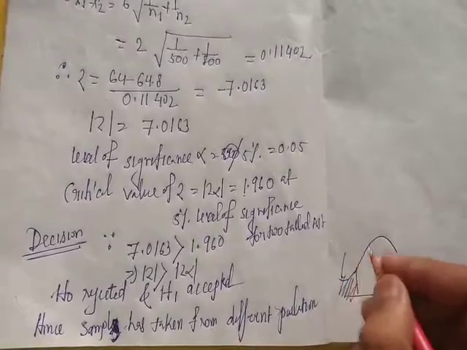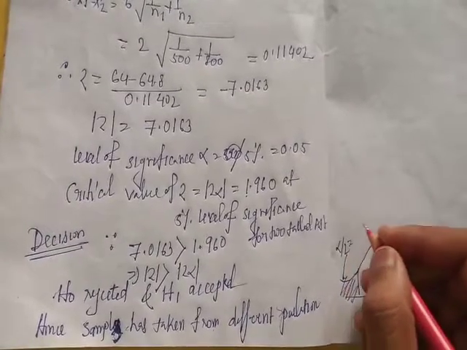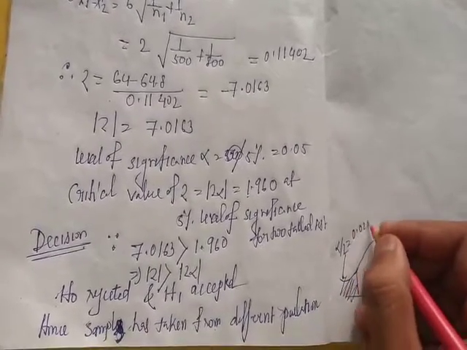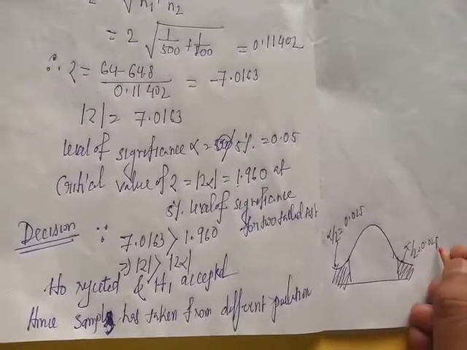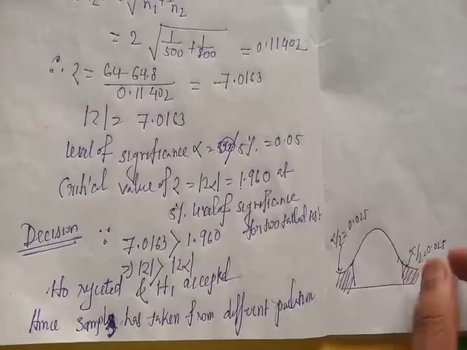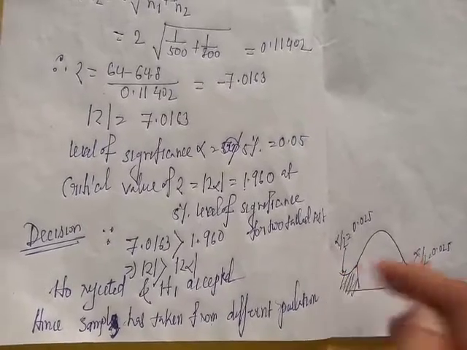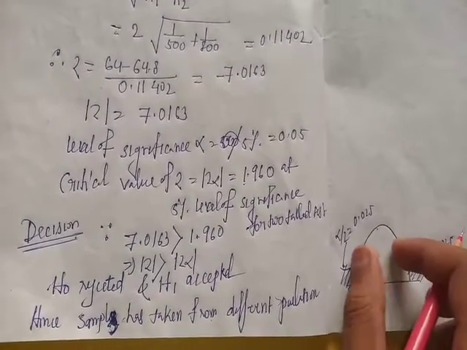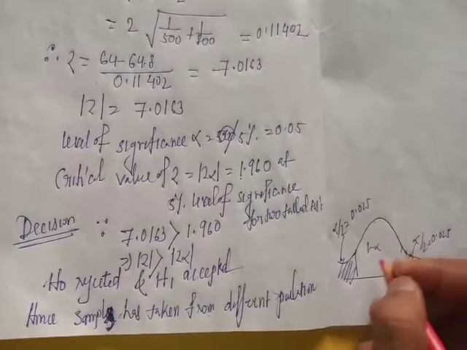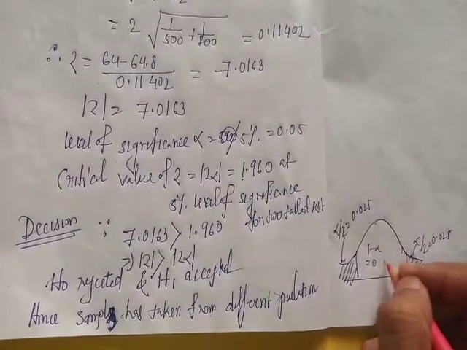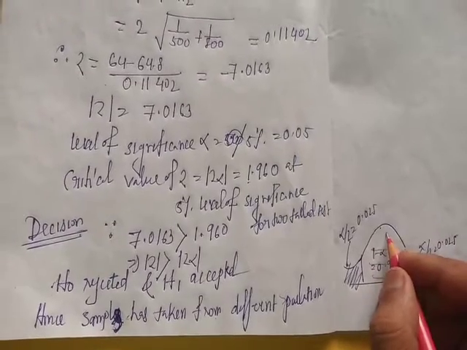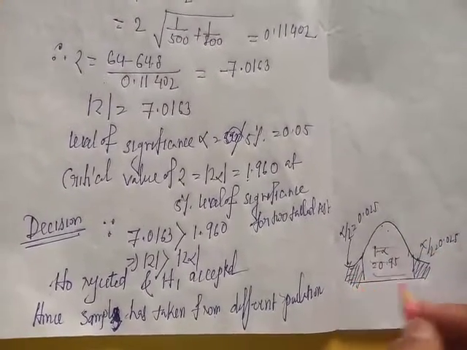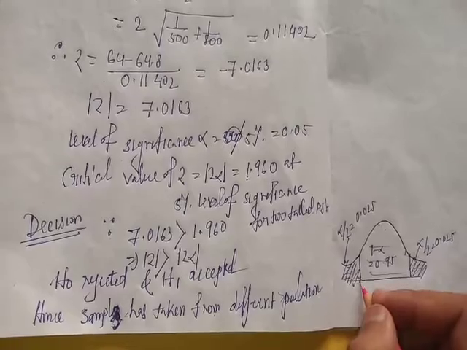This is alpha by 2, which is 0.025, and this is also alpha by 2, 0.025. The area of each of these regions is 0.025, and the remaining area is 1 minus alpha, that is 0.95, the acceptance region. In this region the null hypothesis is accepted, and in these regions it is rejected.